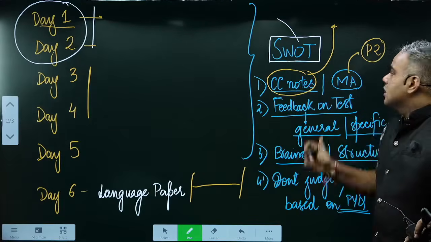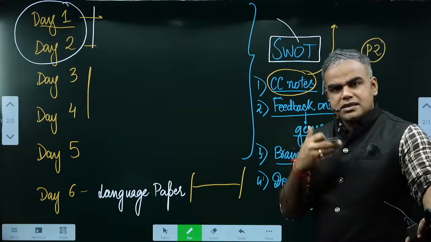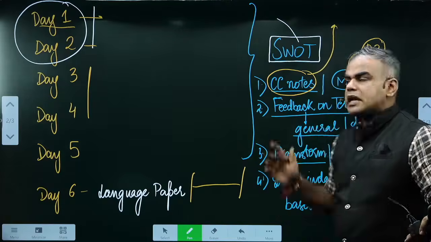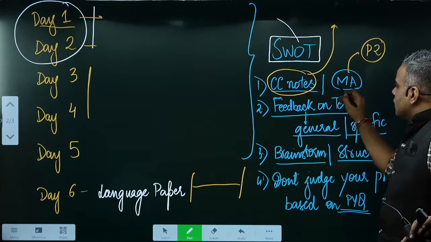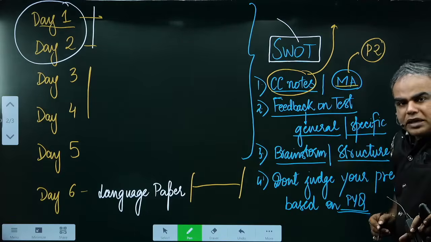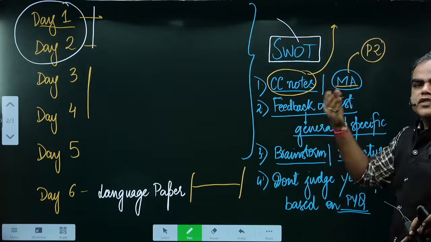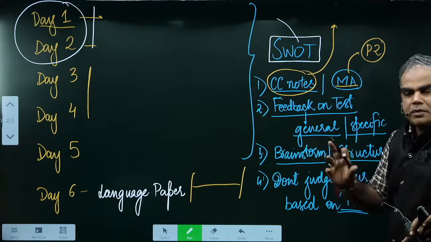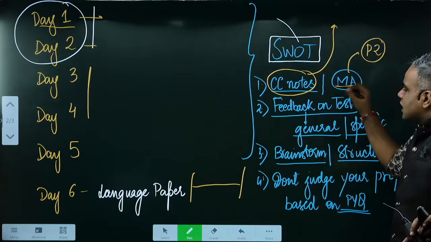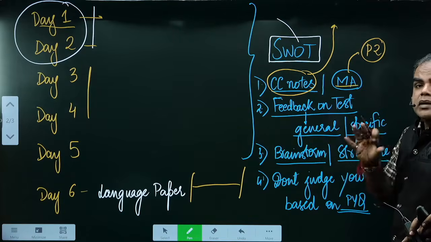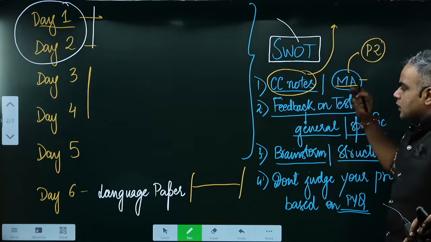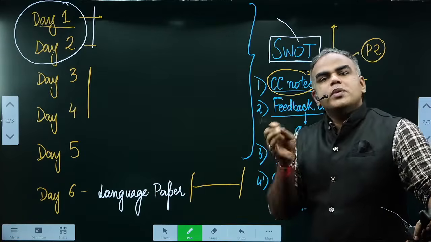Second thing is, we've already had test series, you've already written some tests in addition to the classes. For these tests, in case you have not written some of the tests, okay, let's say you started with paper 1A, 1B, and then because of GS, essay, etc., you could not find enough time. Now you can just quickly glance through the model answer, because in the tests most of the questions are based on UPSC format, ठीक है.